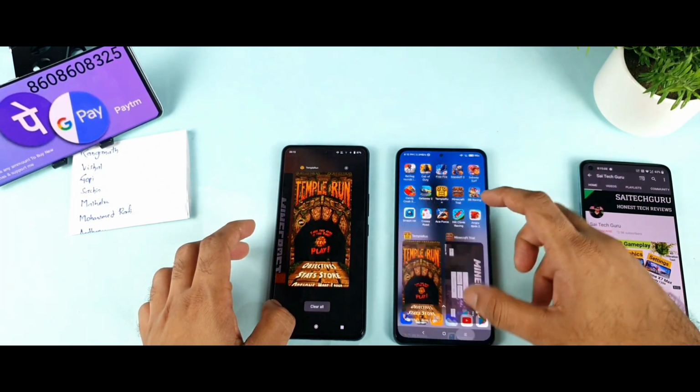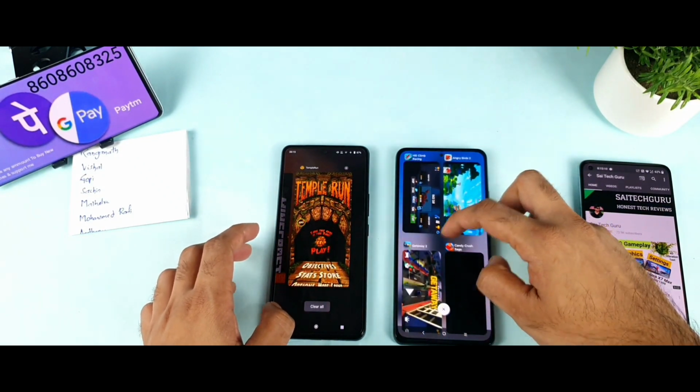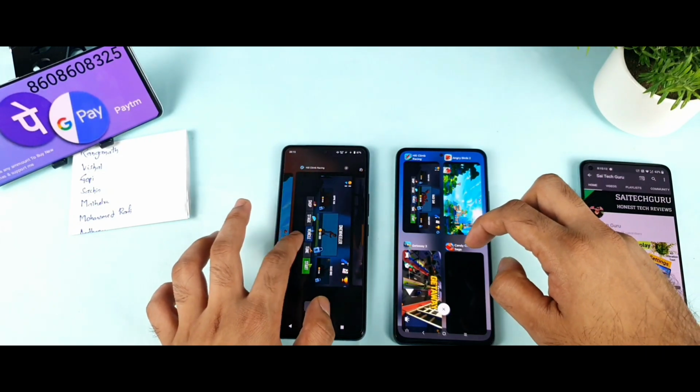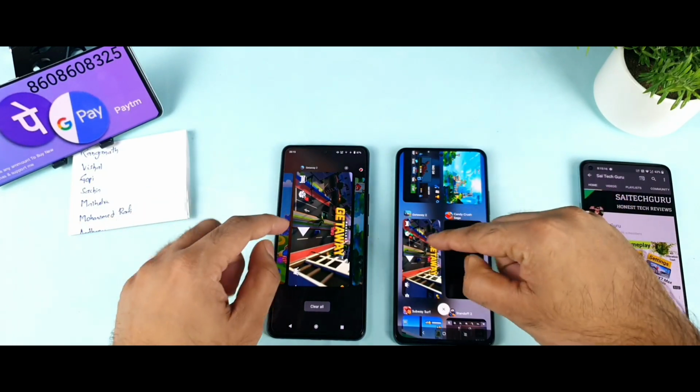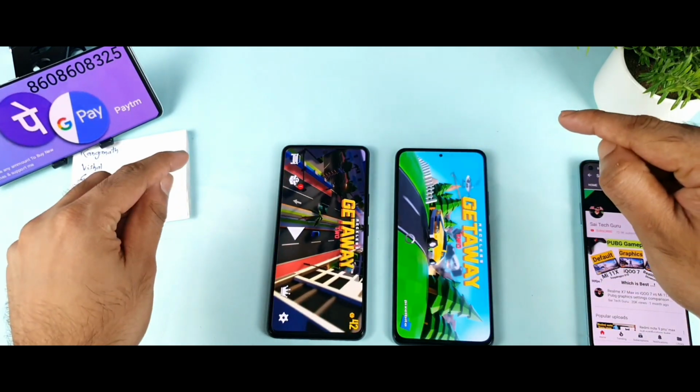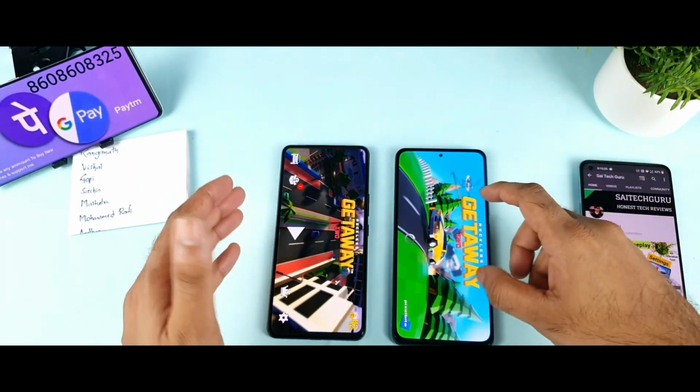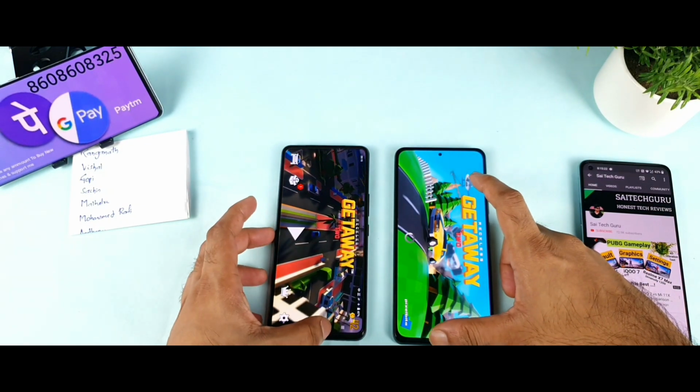Next game is Getaway 2. Let me try to keep that Getaway 2. Yes. I'm trying to show you from the multitasking tray only, so you know exactly how the multitasking looks, and that is the reason. Let me try to click. As it is, done. It did not even close. Not at all. Oh my god.